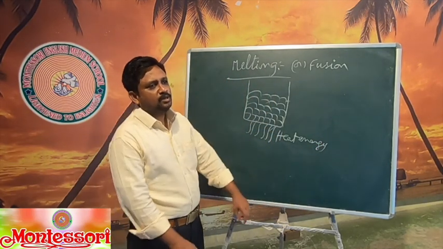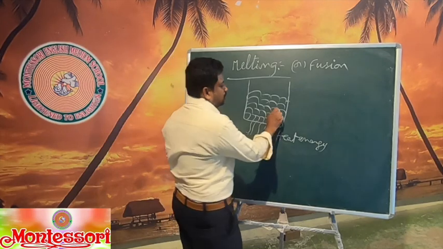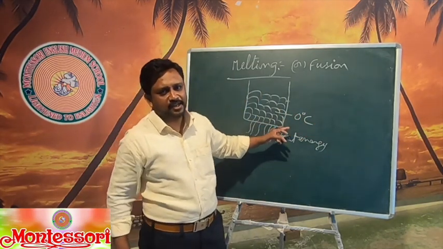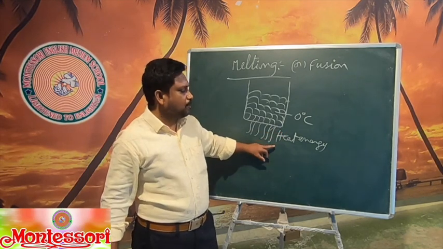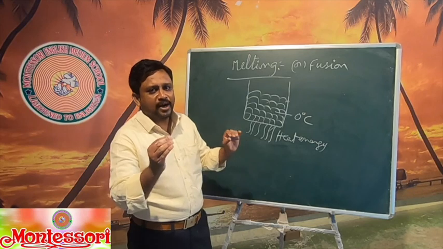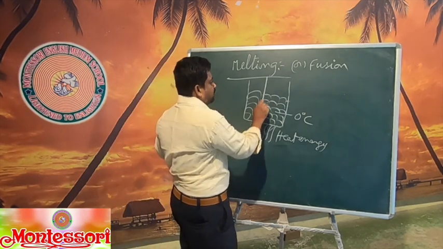For example, the ice cubes are at 0 degrees centigrade. Let us give some amount of heat energy slowly, and observe what happens by putting a thermometer in this.